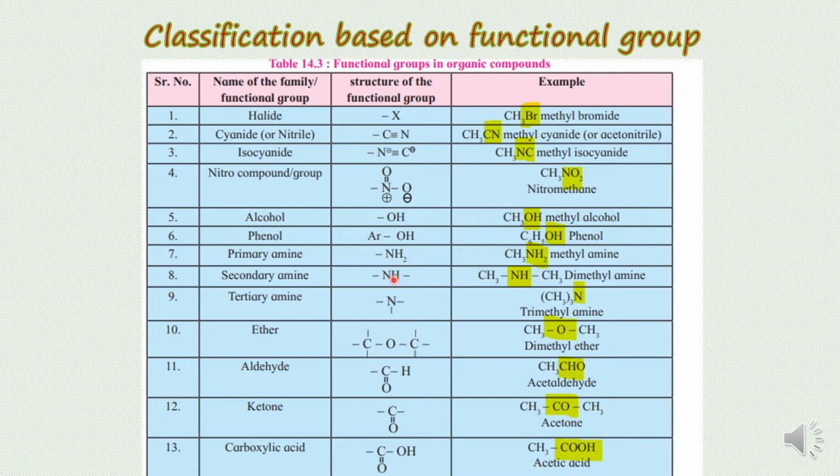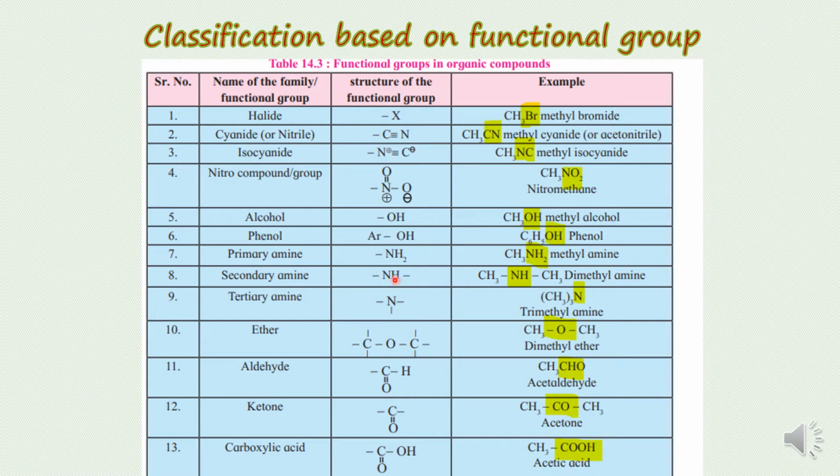If nitrogen is bonded with one hydrogen atom, and the other two valencies of nitrogen are fulfilled by bonding with two carbon atoms, it will be called a secondary amine. And the third one is the tertiary amine, where all three valencies of the nitrogen atom are fulfilled by bonding with three different carbon atoms. Such amines will be called tertiary amines.